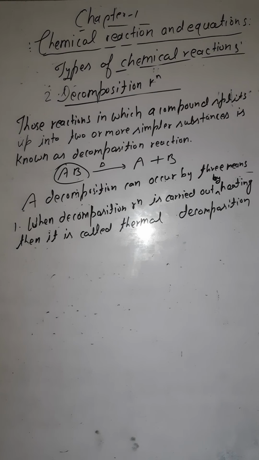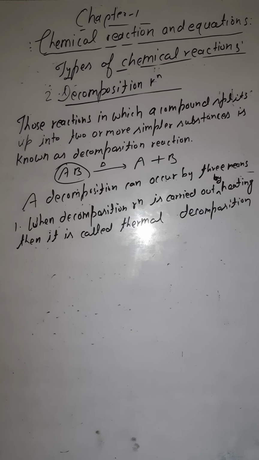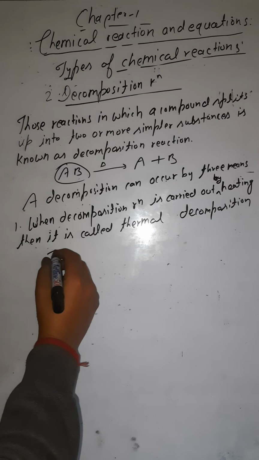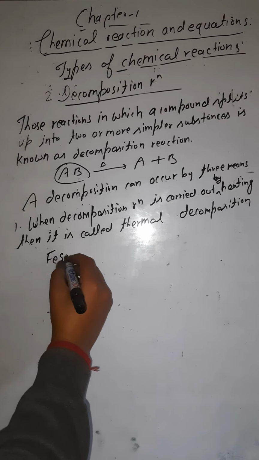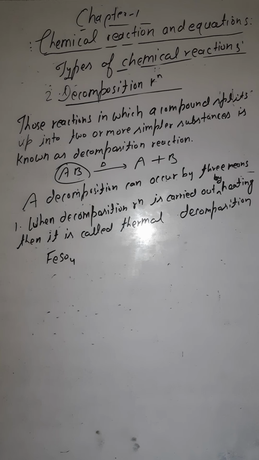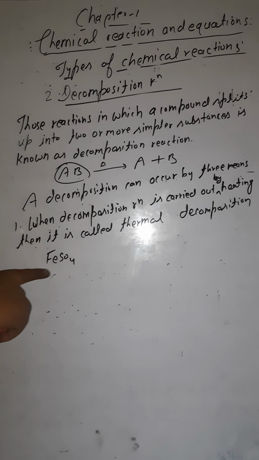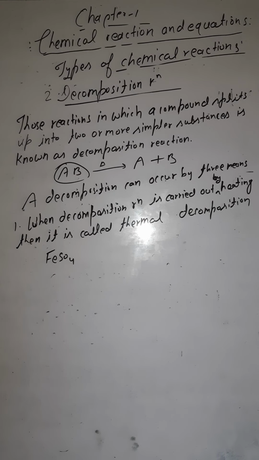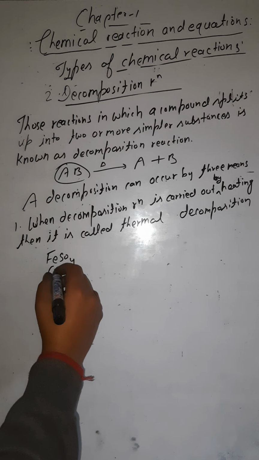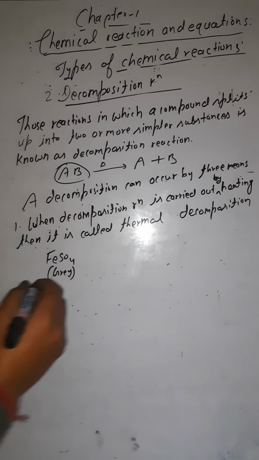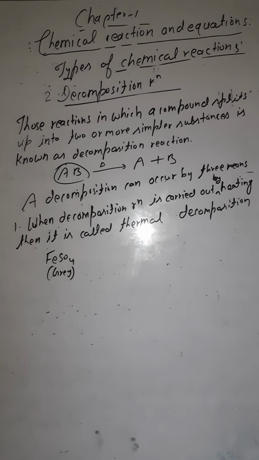Okay, by heating. Like one example I'm telling you, like you have the crystals of ferrous sulfate. This is FeSO4, ferrous sulfate. You have crystals of ferrous sulfate. What is the color of the ferrous sulfate crystals? The color is gray. You should know the color of ferrous sulfate crystals also.